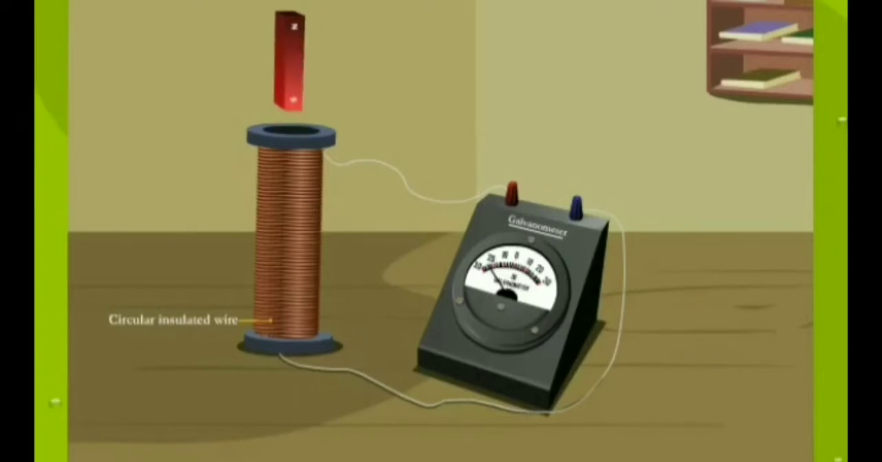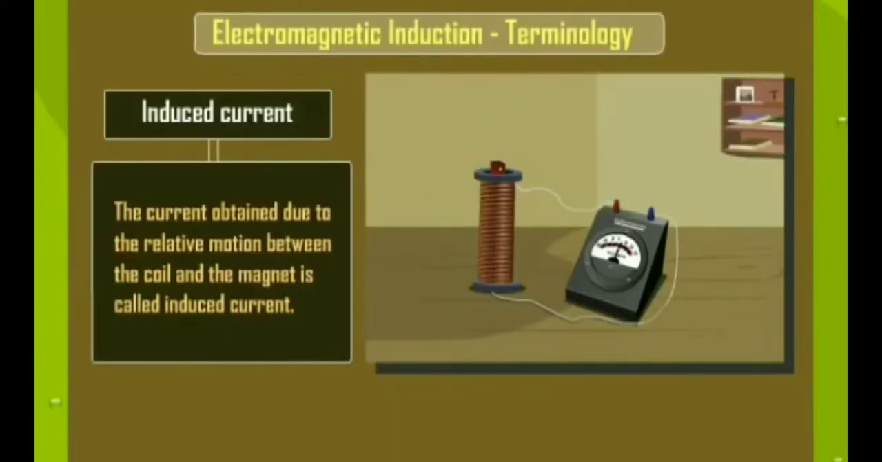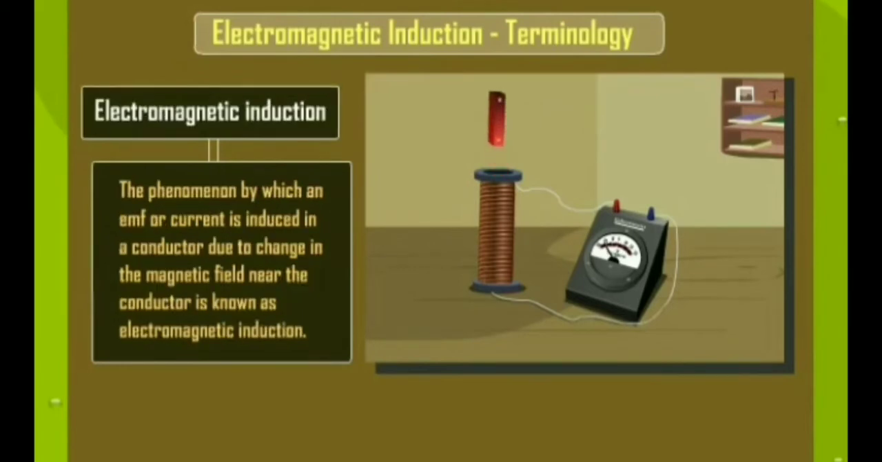What he did was take a magnet and move that magnet within a coil, and see, there is a deflection in the galvanometer, and you know that if there is deflection in the galvanometer, it indicates that there must be some current. So the current which is produced by the relative motion between the magnet and the coil is induced current. Okay, and the phenomenon of producing this induced current with the help of relative motion between the coil and the magnet is called electromagnetic induction.